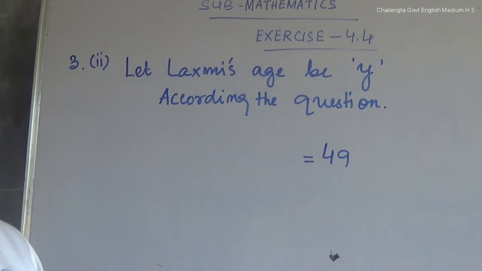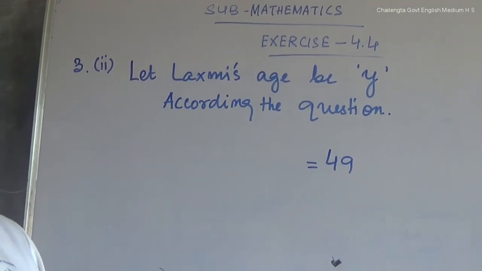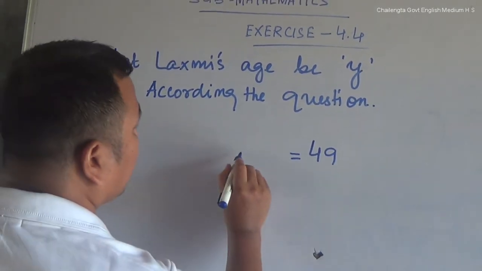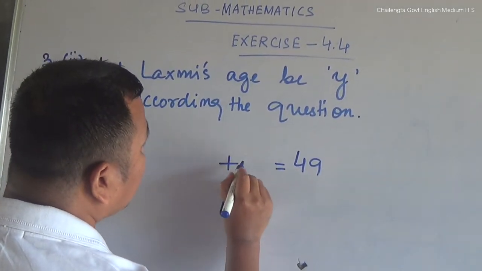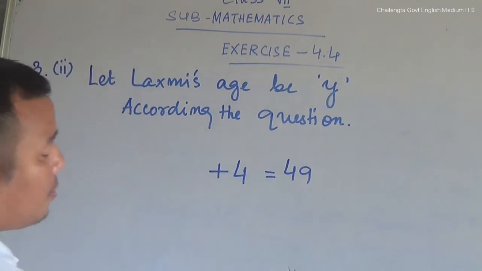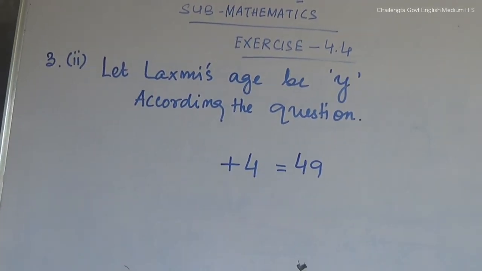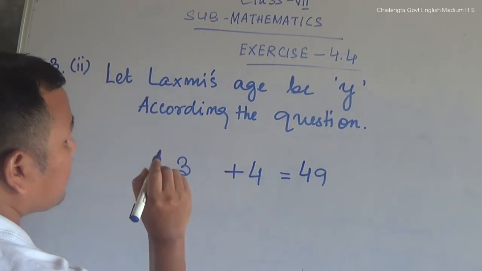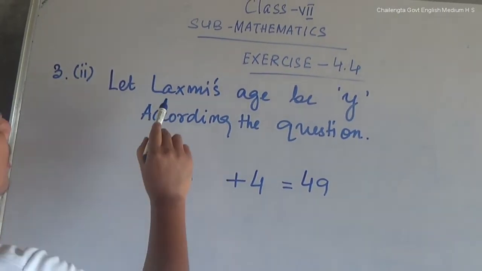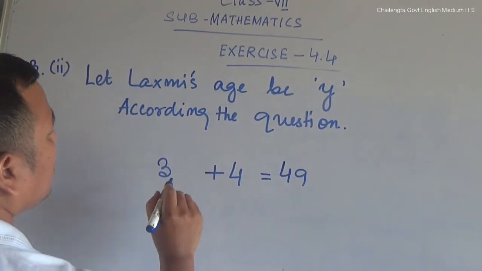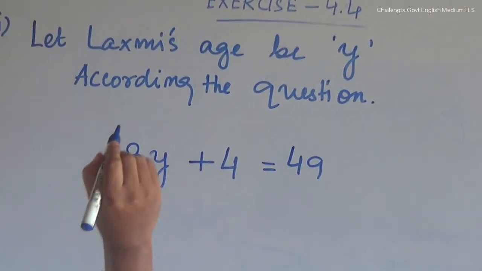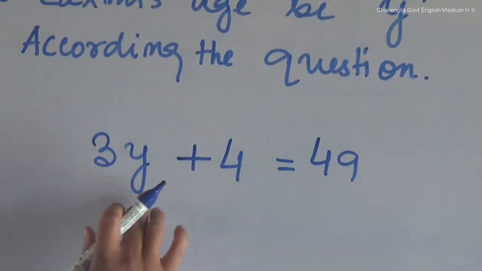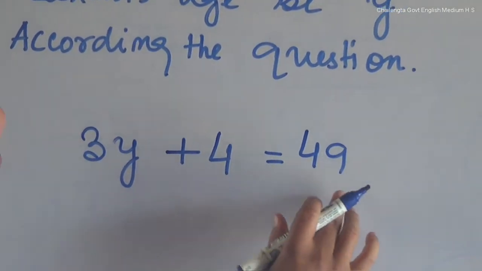Now, it is written that he is 4 years older than 3 times Lakshmi's age. Older than means plus 4. 3 times means multiply. 3 times Lakshmi's age. Here, Lakshmi's age is y. So 3 times Lakshmi's age, plus 4, is 49. That is, your equation is 3y plus 4 is equal to 49.